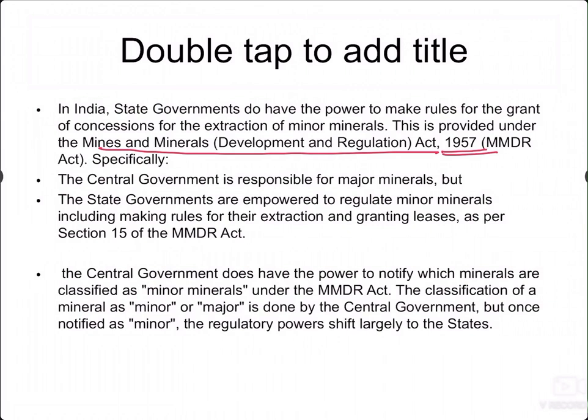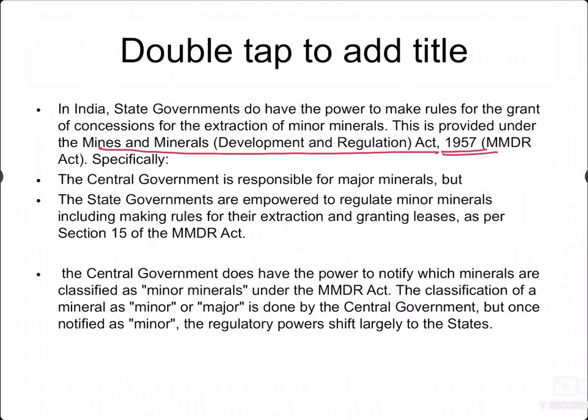The next question is on the pardoning powers of the president, which is dealt with in Article 72. The exercise of this power by the president can be subject to limited judicial review. Absolutely, it can be subject to judicial review. The second is, can the president exercise this power without the advice of the central government? Again, there is no direct mention of this, but still the president should act on the advice of the Council of Ministers. So yes, this is also a wrong statement. So 1 only is the right statement.